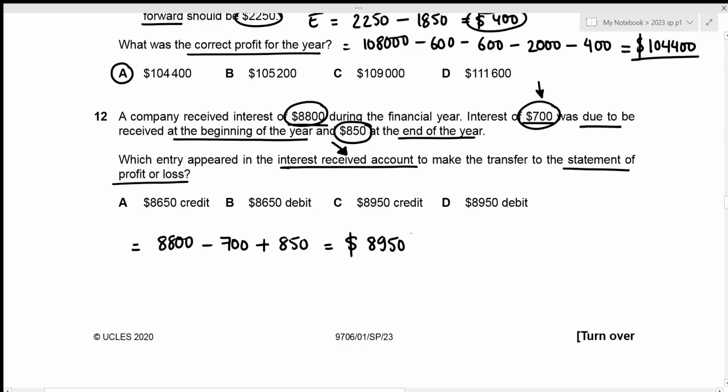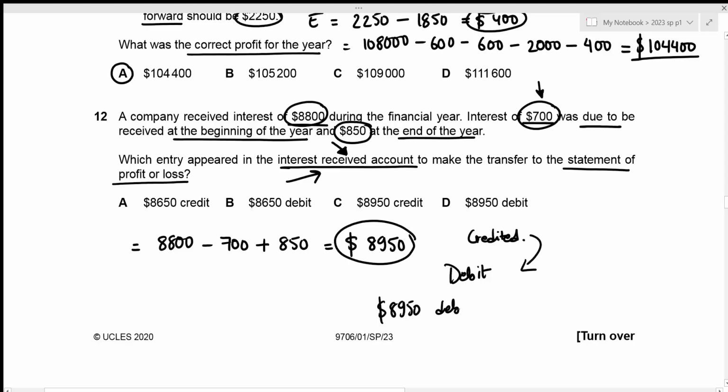Now, this is the interest received, right? And interest received is definitely an income, and incomes are always credited in our income statement, right? But we're talking about the entry in the interest received account to make the transfer to the statement of profit or loss, which means that this is just going to be on the opposite side in our interest received account. That's the debit side. So our correct answer is going to be 8,950 on the debit side in our interest received account. This value is given in option D. That will be the correct answer. Now we can move towards question number 13.